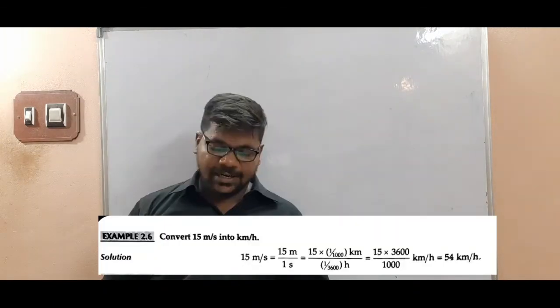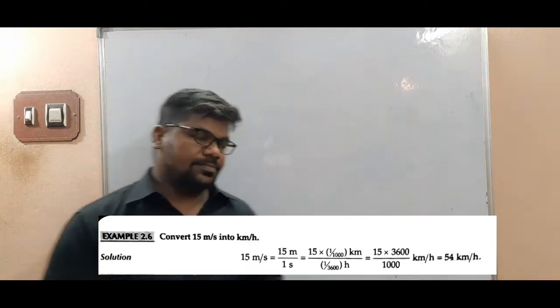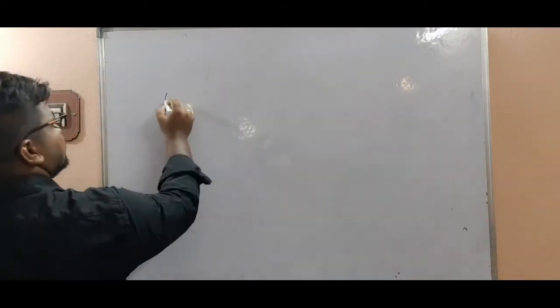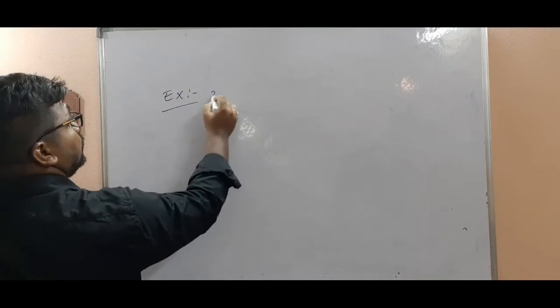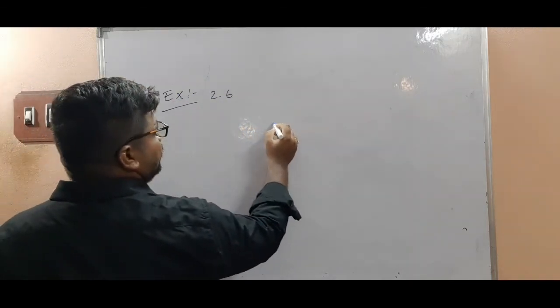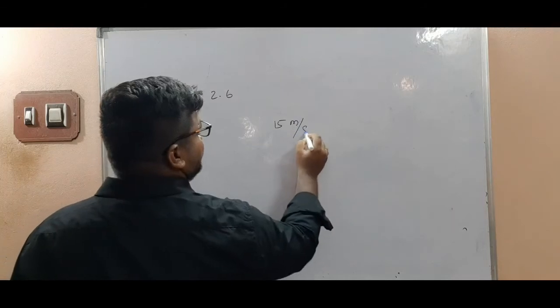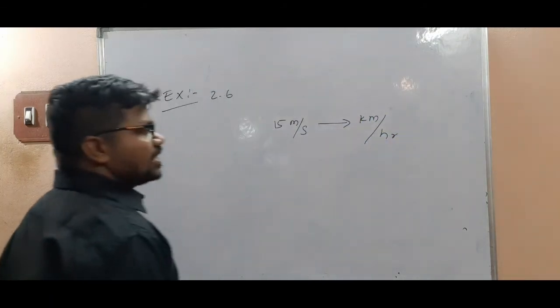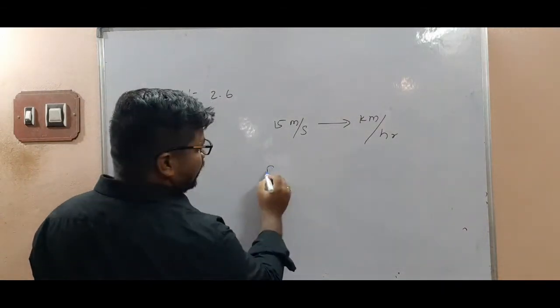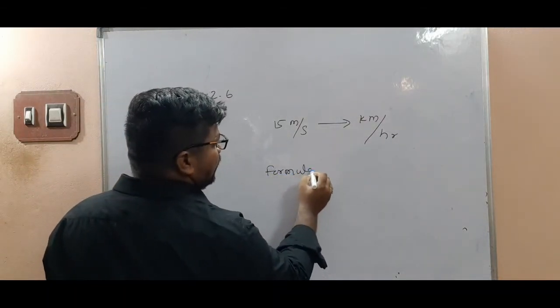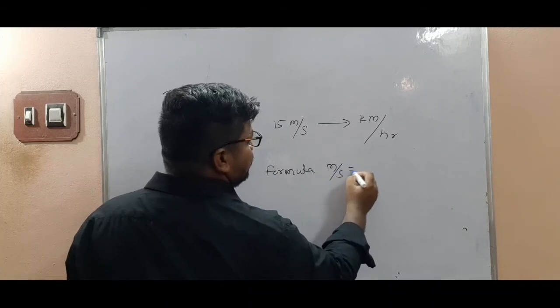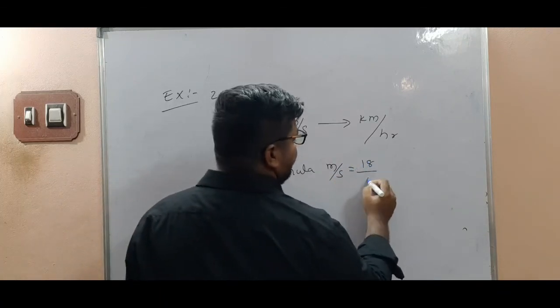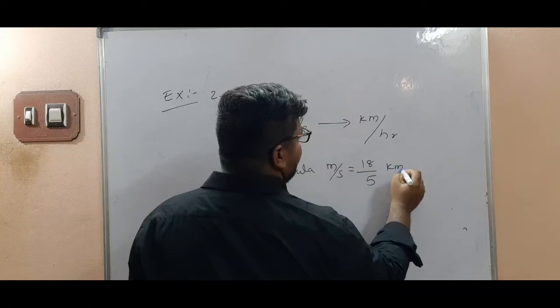Understand, my children? Example 2.6. Convert 15 meter per second into kilometer per hour. We know the formula: meter per second is equal to 18 by 5 kilometer per hour.